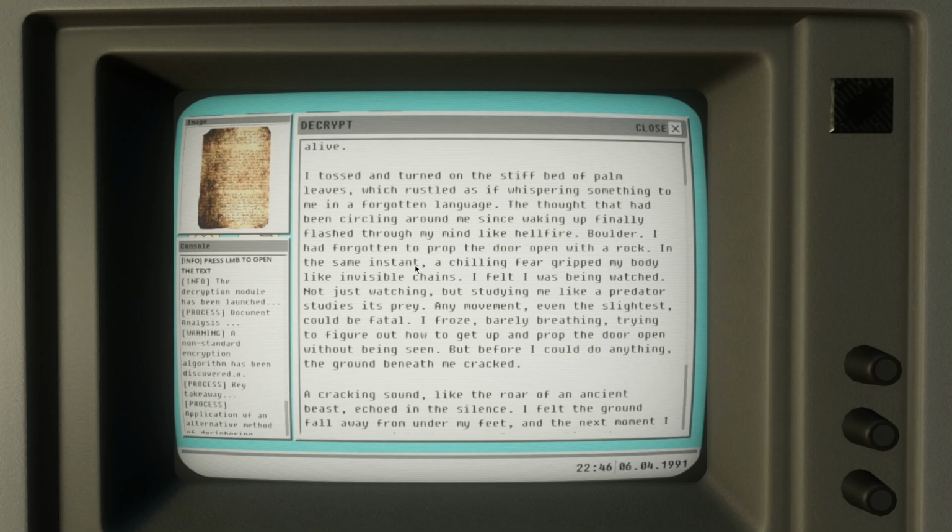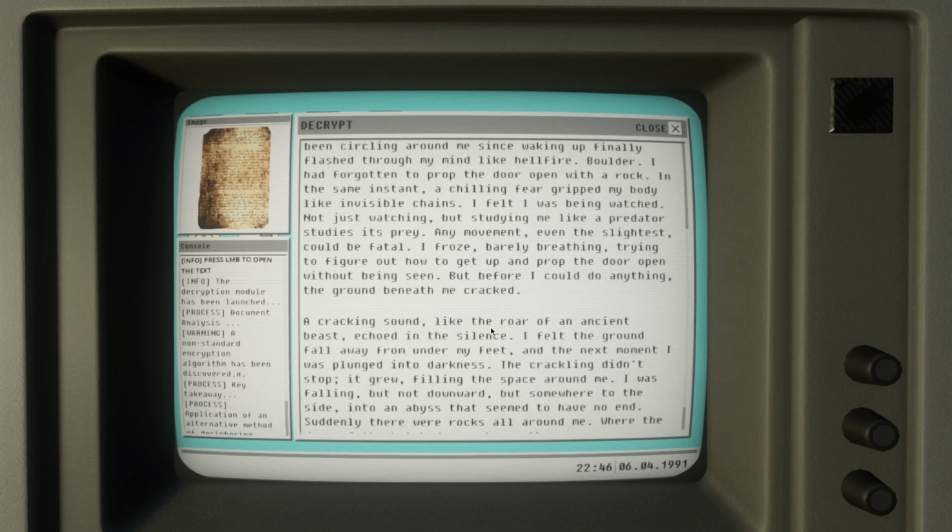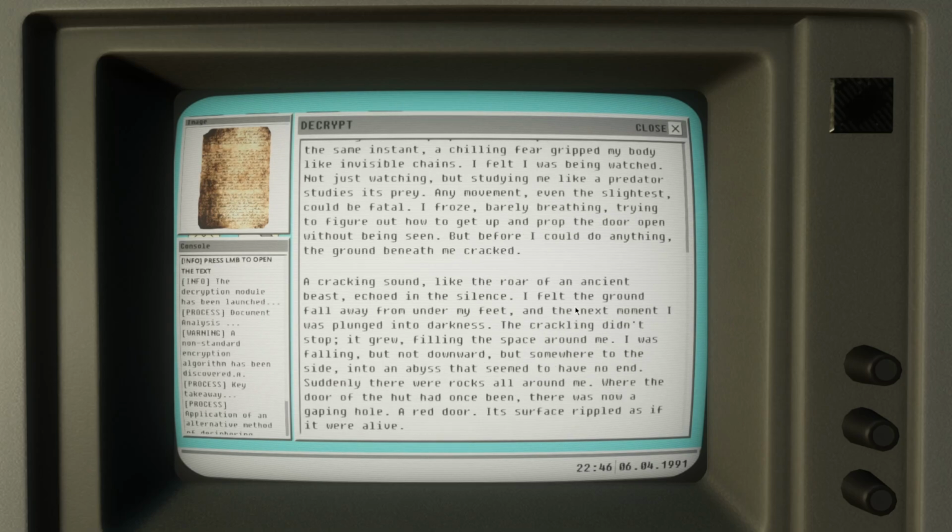With a rock. In the same instant, a chilling fear gripped my body like invisible chains. I felt I was being watched, not just watching, but studying me like a predator studies its prey. Any movement, even the slightest, could be fatal. I froze, barely breathing, trying to figure out how to get up and prop the door open without being seen, but before I could do anything, the ground beneath me cracked. A cracking sound, like the roar of an ancient beast, echoed in the silence.